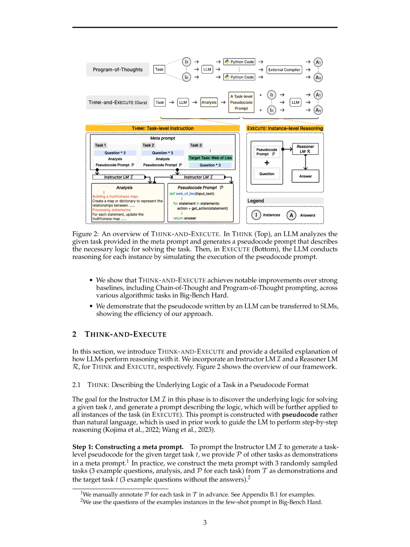The key components of the meta prompt used in Think and Execute include providing demonstrations of other tasks, 3 example questions, analysis and P for each task from T, as well as the target task T, 3 example questions without the answers. This meta prompt serves as a guide for the instructor LM I to generate a task-level pseudocode for the given target task T.